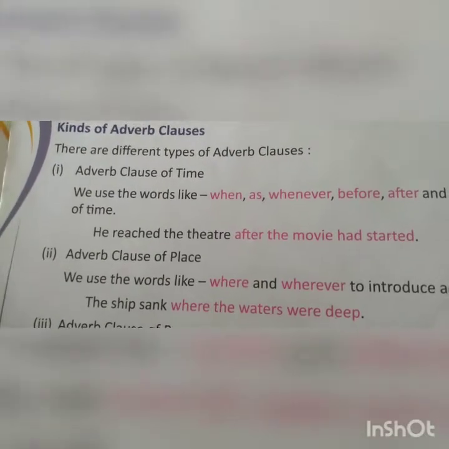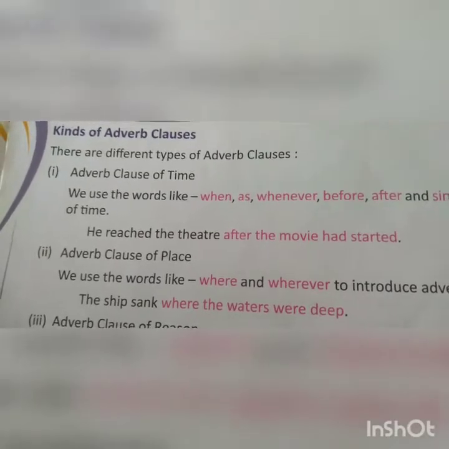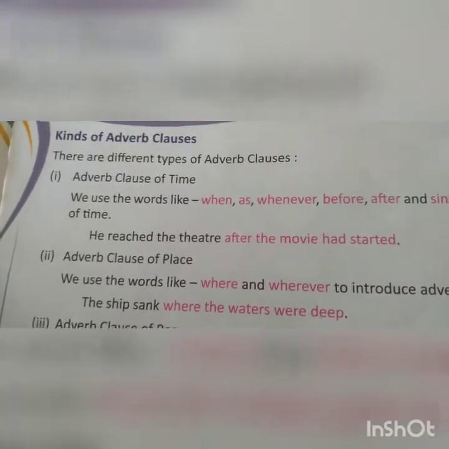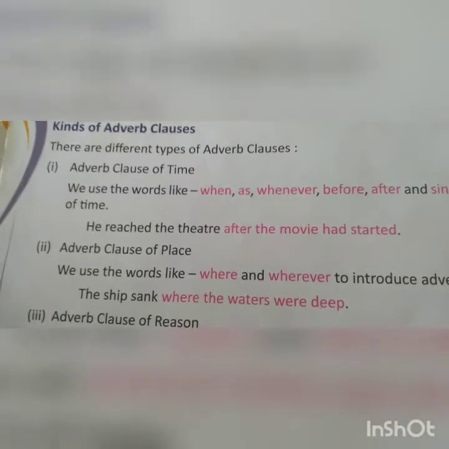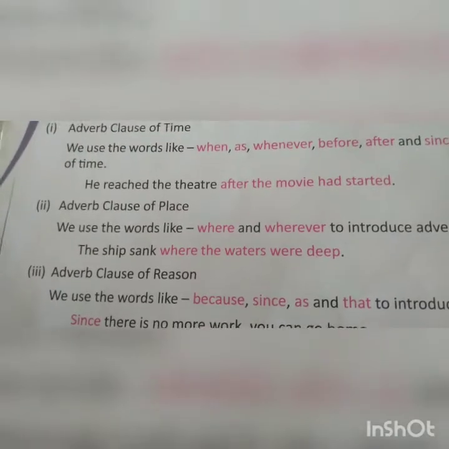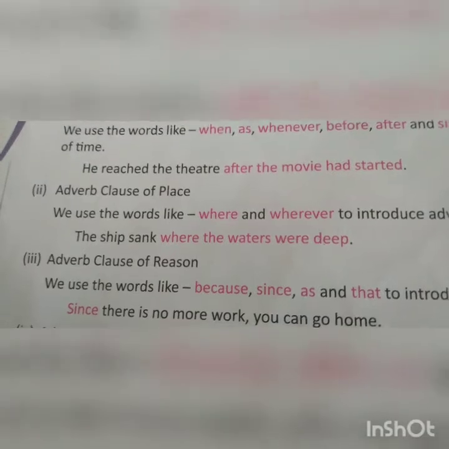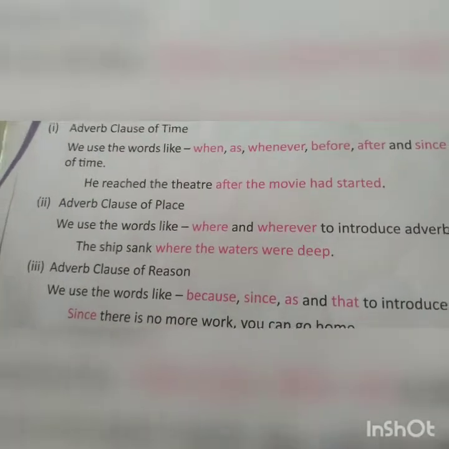Here are some examples of words used in an adverb clause of time: when, as, whenever. All the examples are written in your English grammar book. Then the adverb clause which tells the place of the work done is known as the adverb clause of place, for example, where, wherever.